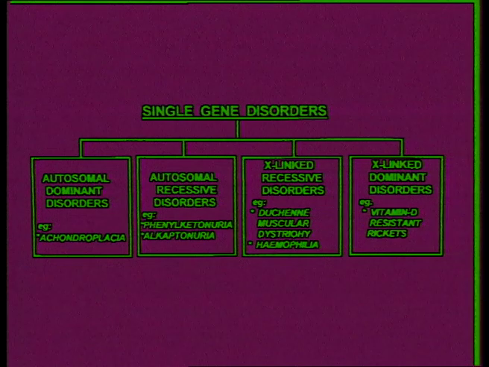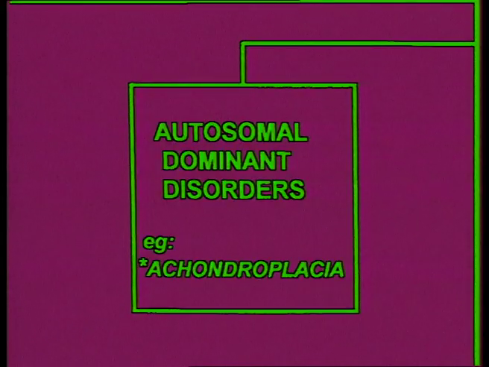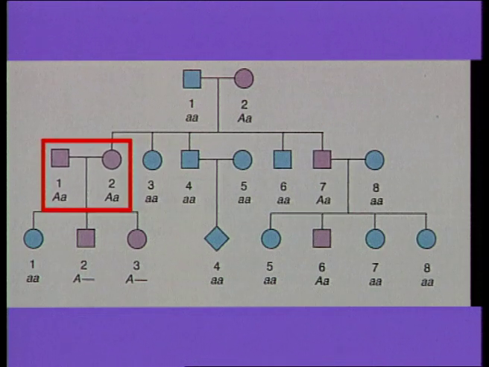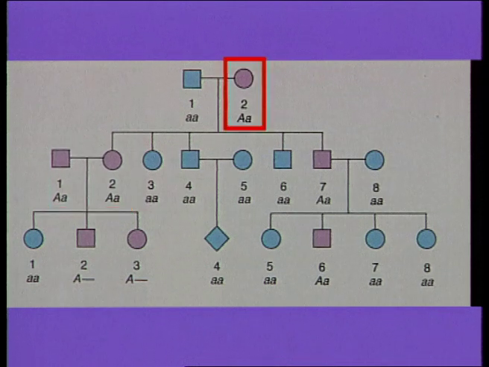The second category of disorders is single gene aberrations or Mendelian disorders. Mendelian genes can be inherited in 4 ways. One is autosomal dominant, the second one is autosomal recessive, the third one is X-linked recessive, and the fourth one is X-linked dominant. The autosomal dominant genes are manifest in the heterozygous state and are usually transmitted from one generation to the next. They usually affect both male and female children equally. In most cases, one of the parents is affected.